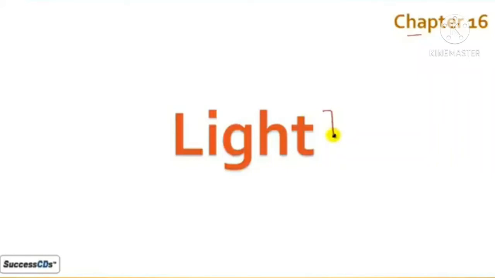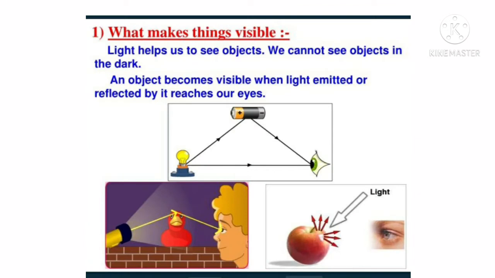Today we'll start chapter 16, Light. First of all, children, I would like to ask you one question. Can you tell me what is light? Light is a form of energy that enables us to see the objects.